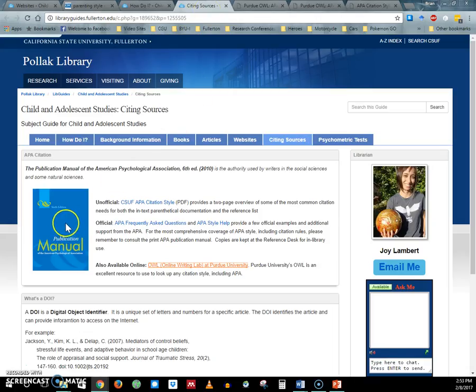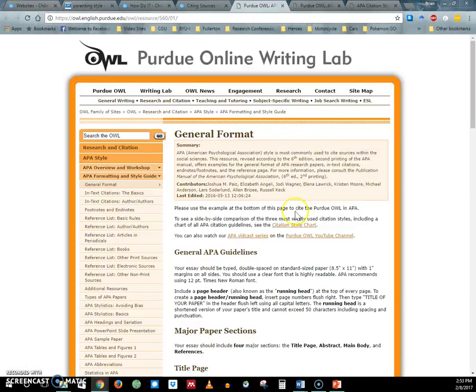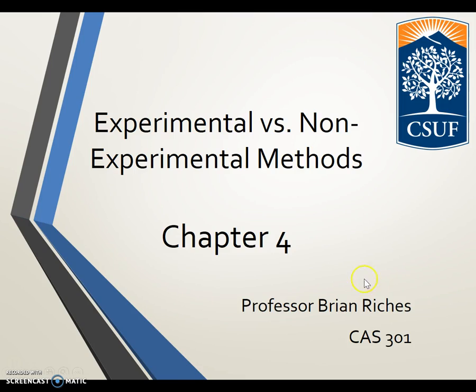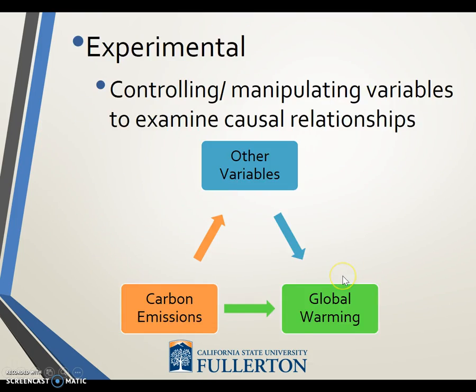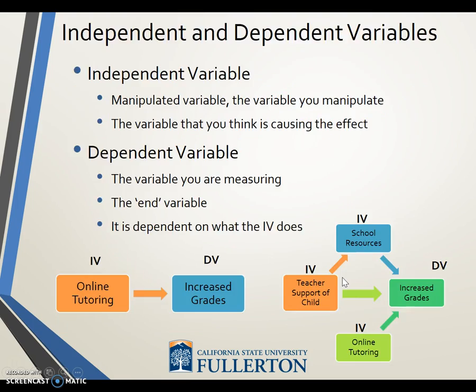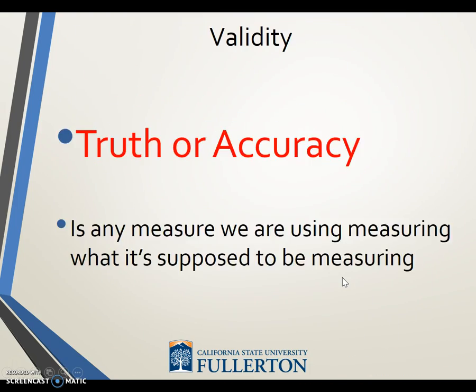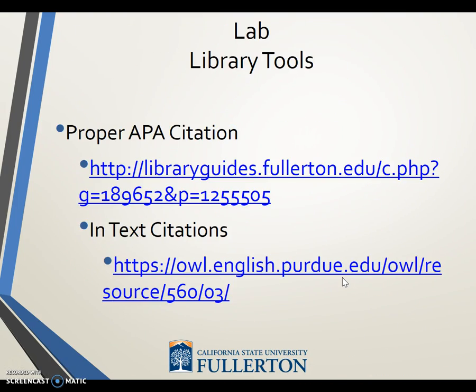The APA manual is the perfect, top of the line resource for finding out exactly how to do things. But that is also a good resource too. That is free to everybody and you could use quickly and easily. All right, so back to some material for lab.